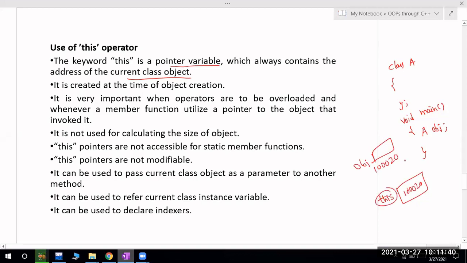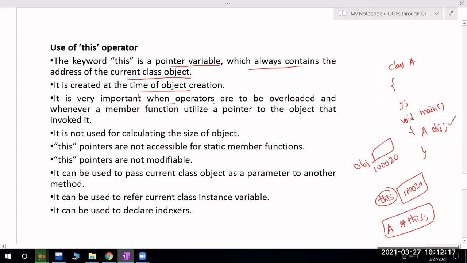Okay, so by default even if you didn't create any pointer to this class, then by default for every class object, okay, the compiler automatically creates a pointer which is also called this pointer. Okay, this is a pointer variable which always contains the address, this is of type A star అనుకోండి. Okay, for this class internally automatically it will create a pointer variable of the same class type, which is nothing but this pointer. It is created at the time of object creation. మీరు ఎప్పుడైతే ఆబ్జెక్ట్ క్రియేట్ చేస్తారో ఆటోమేటికల్ గా ఇంటర్నల్ గా కరెంట్ ఆబ్జెక్ట్ కి సంబంధించిన అడ్రస్ స్టోర్ చేయడానికి దిస్ పాయింటర్ అనేది ఆటోమేటికల్లీ క్రియేట్ అవుతుంది.